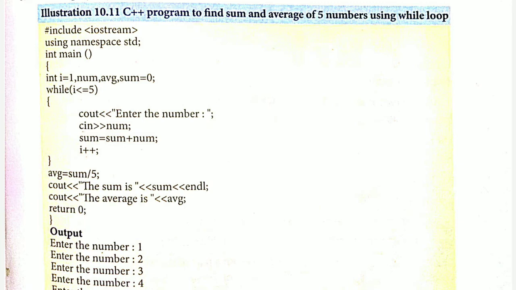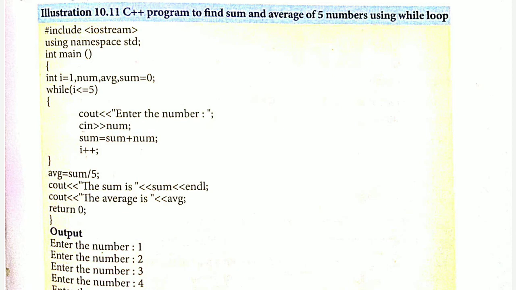Enter a number. Okay, so it is asking the user to enter a number. So the user will enter some number, and the number is stored in num. So now you can see that sum is equal to sum plus num. Sum is already 0, so 0 plus some number will be added into sum. Now you can see that the increment of I is done here.